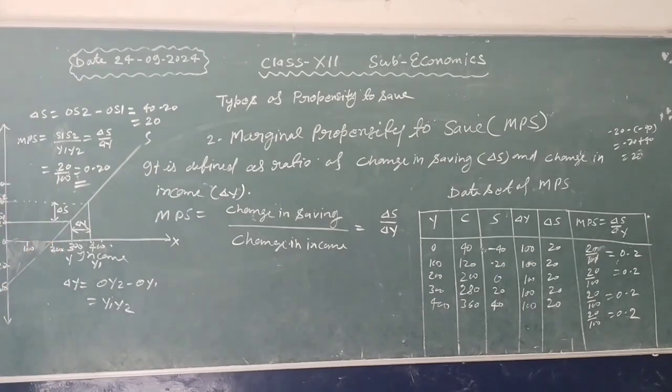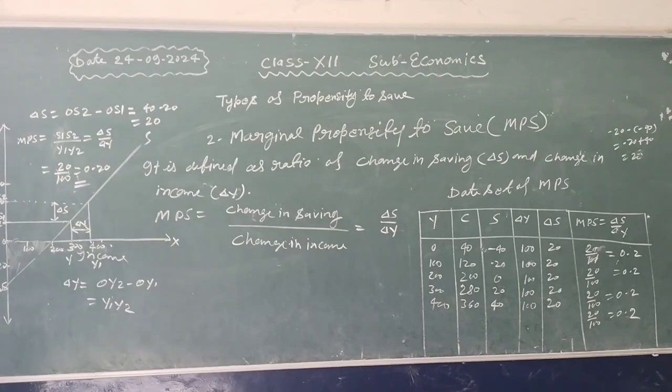The value of marginal propensity to save varies between 0 and 1. It is never equal to 0 because change of saving is not equal to 0, and the change of income is never 0.